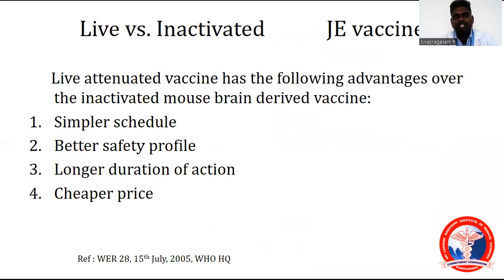Live attenuated versus inactivated JE vaccine. The live attenuated vaccine has the following advantages. Remember, live vaccines have certain advantages: simpler schedule, better safety profile, longer duration of action, cheaper price. These are the live vaccine advantages over the inactivated mouse brain derived vaccine.